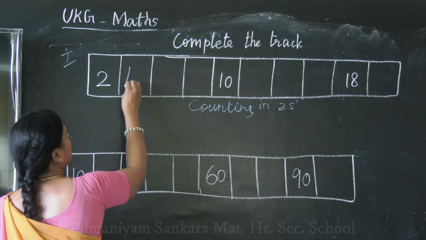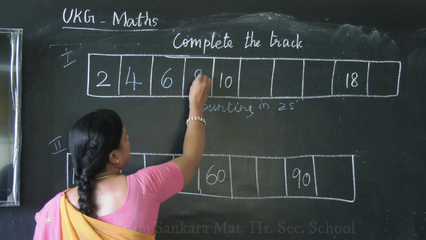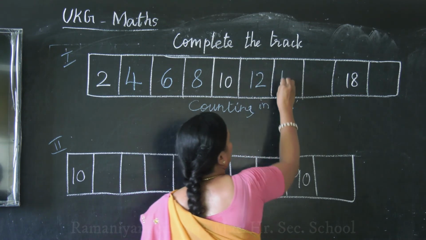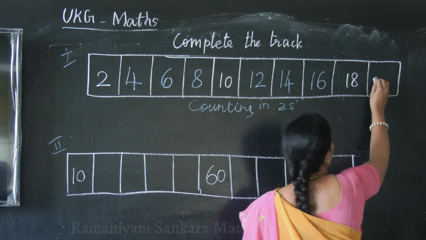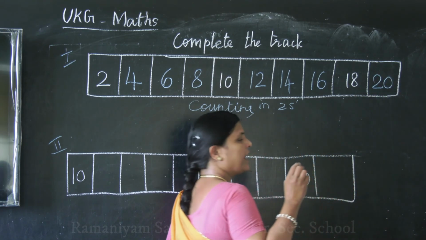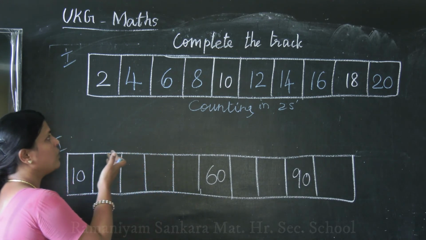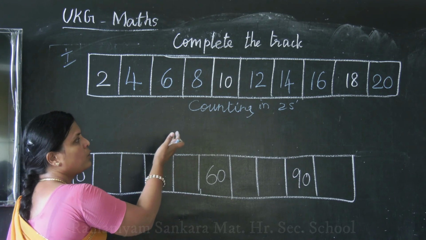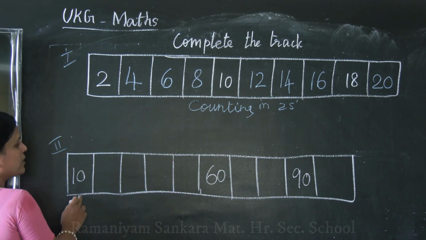Shall we do 2? After 2 what will come? 4. After 4, 6, 8, then 10 has come, 12, 14, 16, 18 and 20. I have completed till 20. Okay ma? Like this you have to get practice. Okay children, this is the counting in twos numbers. Now we'll move on to the next one.